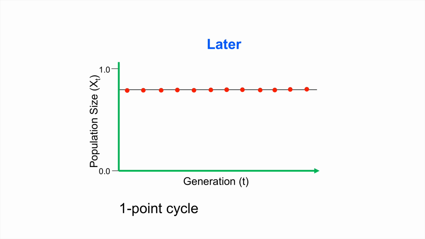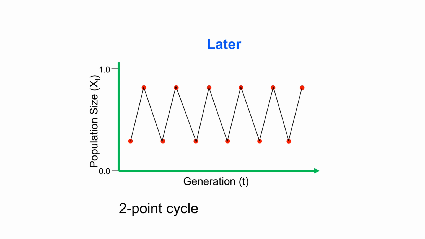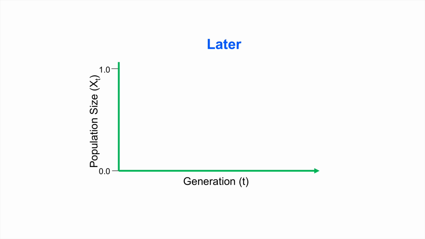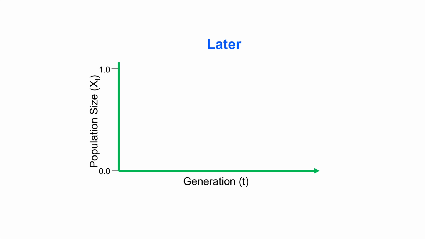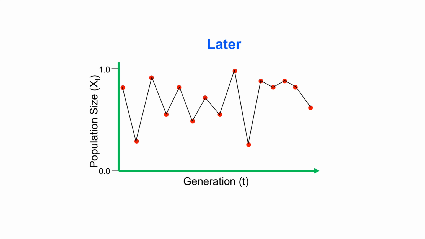But as r increases, we start to see oscillations. First, we might see two-point cycles, whereby the same population size is repeated every 2 generations. So there are 2 population sizes that are repeated over and over. As r increases even more, we might see 4-point cycles, where the population size repeats itself every 4th generation. So 4 different population sizes are repeated over and over. And as r continues to increase, the dynamics oscillate more and more until eventually there is no distinguishable pattern of oscillations. We call this chaos.